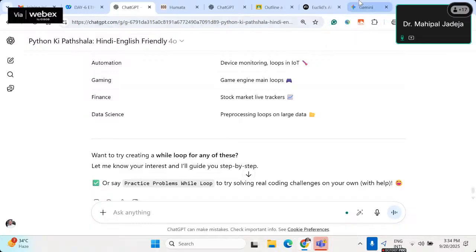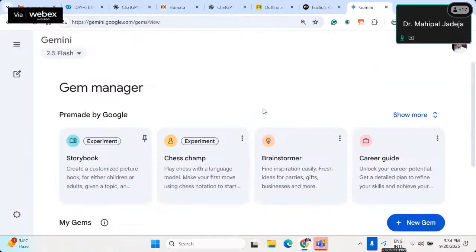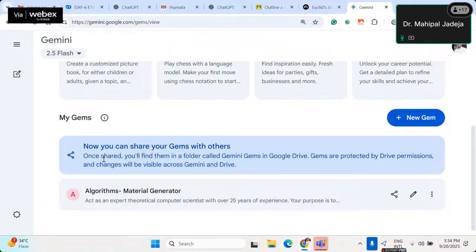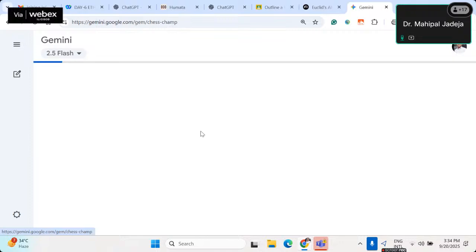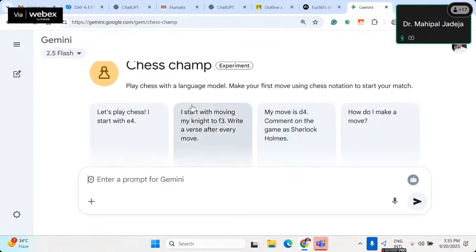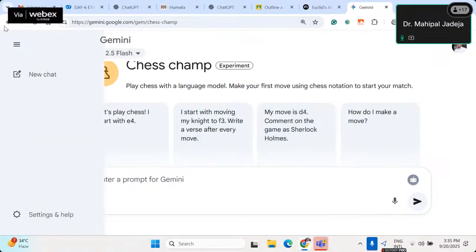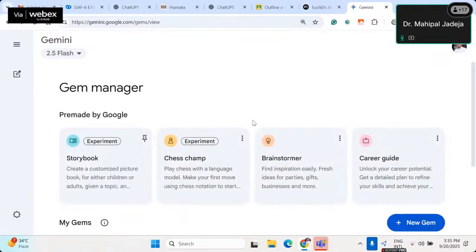So recently, I guess just 2 days back, Gemini has introduced this new feature, as you can see. Now you can share your Gems with others. That means whatever custom Gem you have created, just like a custom GPT, now you will be able to share it with your friends, right? So soon you will have one activity session in which I recommend you come up with this kind of idea of a custom GPT and design it, and then you can share it with others as well as with us.